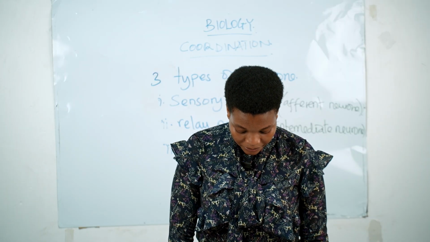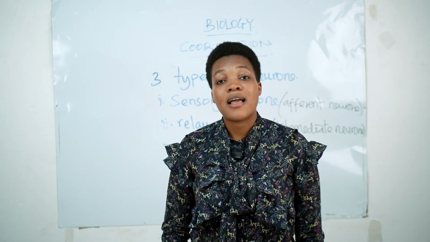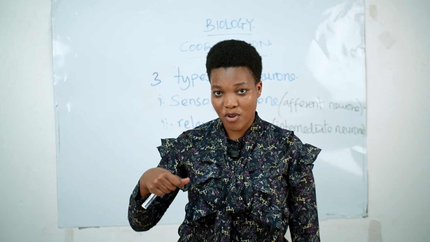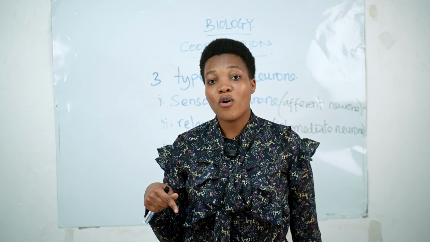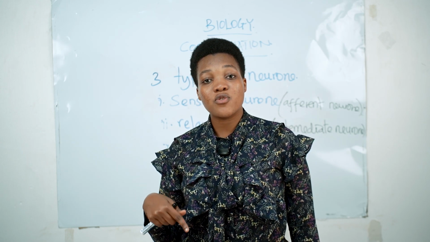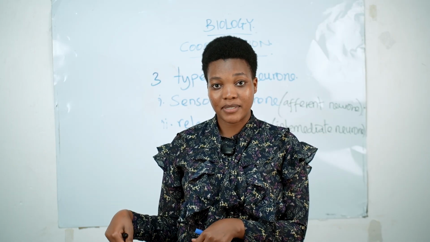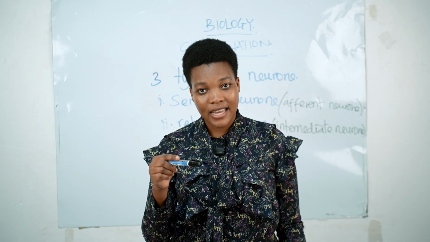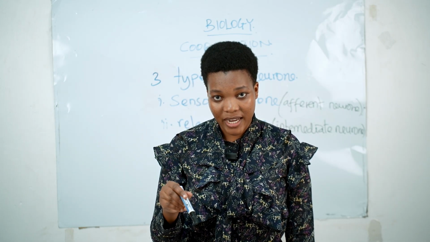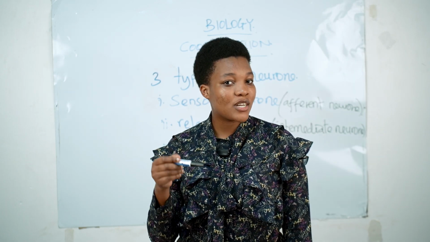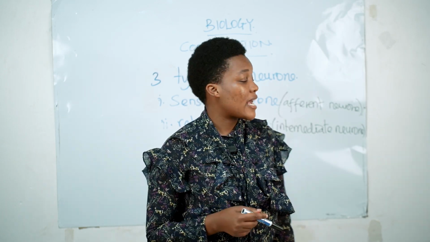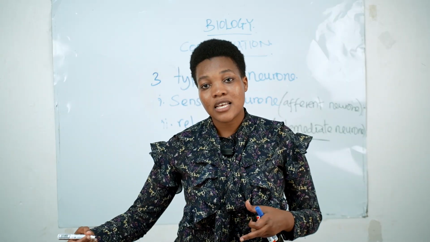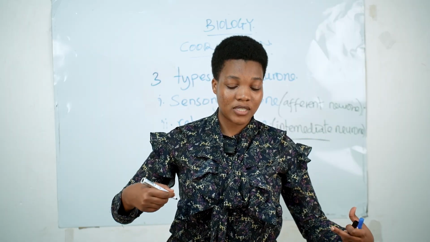A good example, tunaweza tukasema mtu umechomwa na moto au mtu umechomwa na miba tuseme. Ile taarifa itaenda kwenye ubongo. Lakini kabla haijafika kwenye ubongo, the sensory neuron ambaye ndo tumesema anachukua taarifa kutoka kwenye receptor anapeleka kwenye ubongo, lazima connect na relay neuron. Kwa relay neuron yanakaa katikati. Relay neuron akishapeleka taarifa kwenye brain akitoa majibu, relay neuron tena huyo anapeleka ile taarifa kwenye motor. Kwa hiyo the word saying intermediate ni kwamba yupo katikati, ana connect the sensory neuron and the motor neuron.